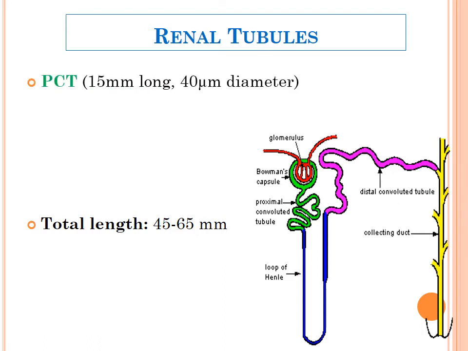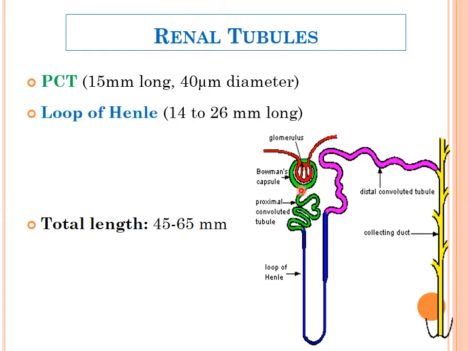Now the first and initial portion of the renal tubule is the PCT, the proximal convoluted tubule. This is the glomerular capsule, and that continues as a renal tubule, a convoluted portion. It is known as the proximal convoluted tubule because it is not straight, it is convoluted. Average length is around 15 millimeter, and diameter is around 40 micrometer.